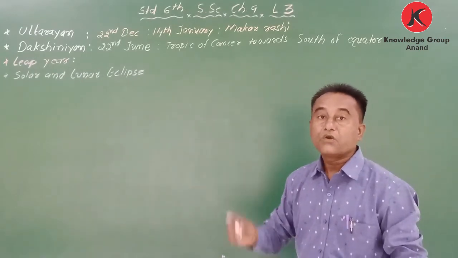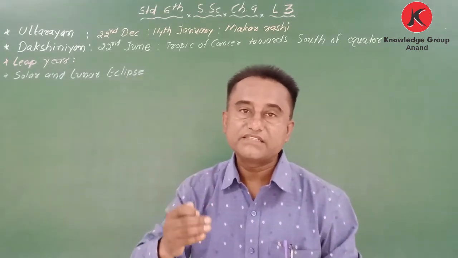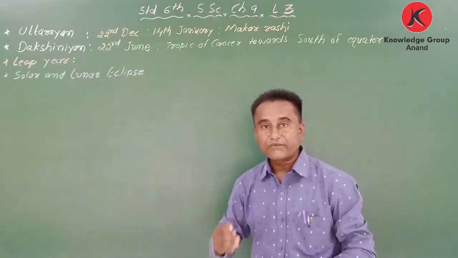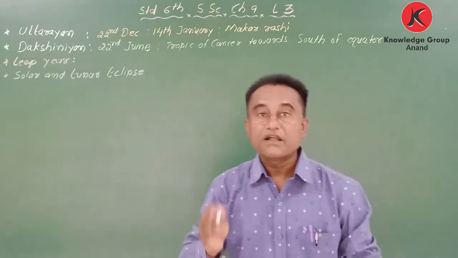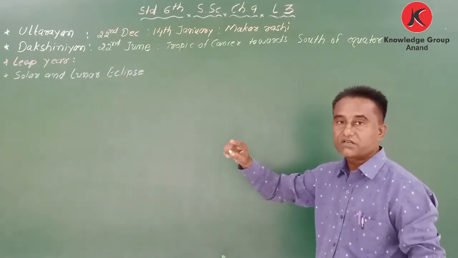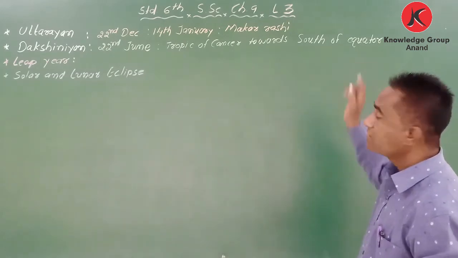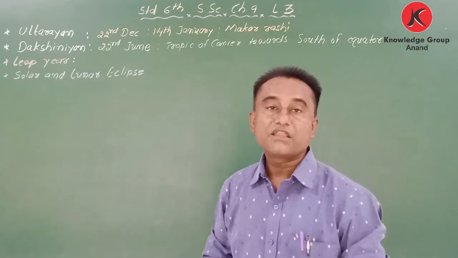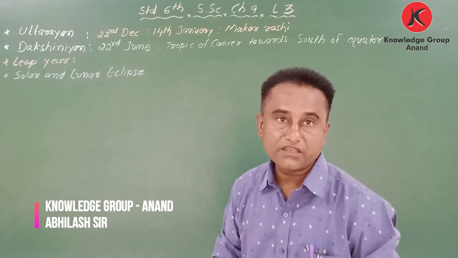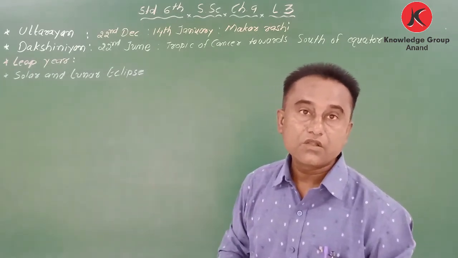From 22nd December till 22nd June, this is Uttarayan. After 22nd June, the position of the sun changes. It moves from the Tropic of Cancer towards the south of the equator. That is called Dakshinayan. So these are the two words, Uttarayan and Dakshinayan.